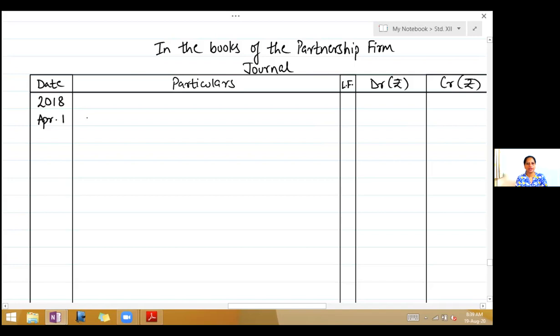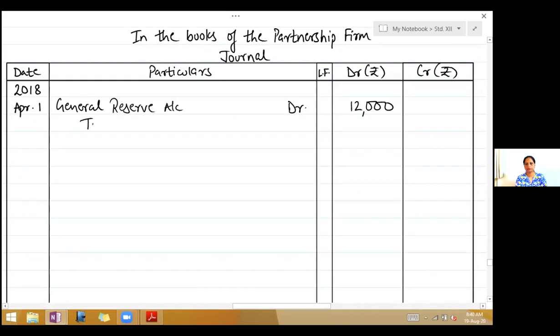Now the first entry for general reserve. So the entry is general reserve account debit 12,000, to Kishore's capital account 9,000, to Lal's capital account 3,000.